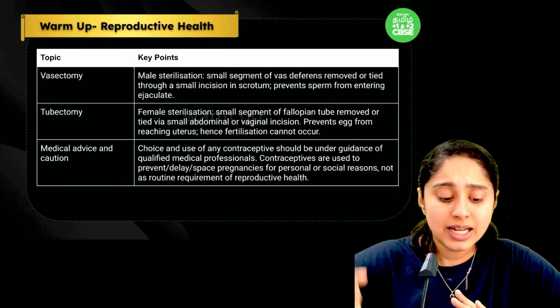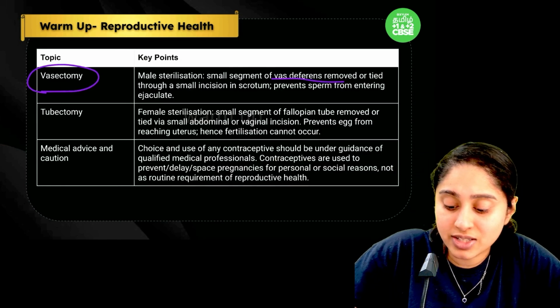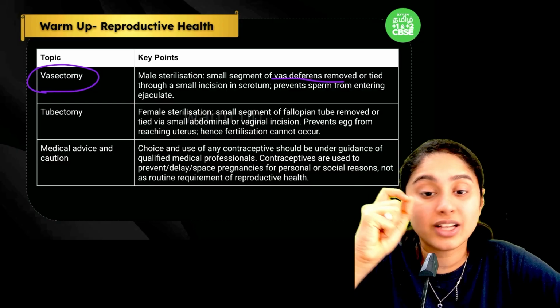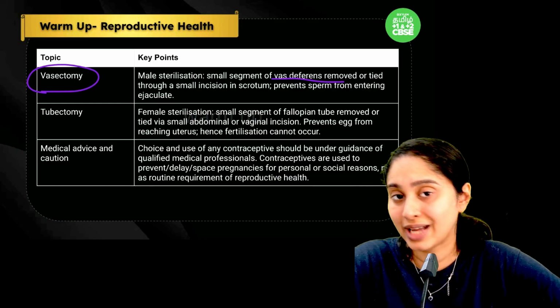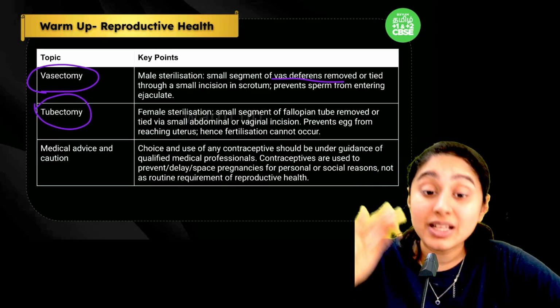Clear, everybody? Now in males it is called vasectomy, because the vas deferens is cut and tied. Now how they do this is, they make a small incision in the scrotum and carry out the procedure. Tubectomy is the process wherein the females will get sterilized.